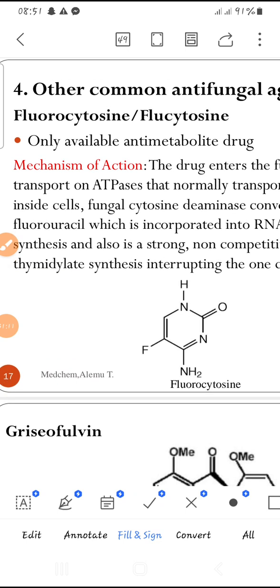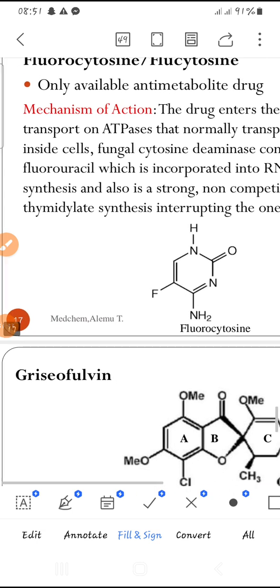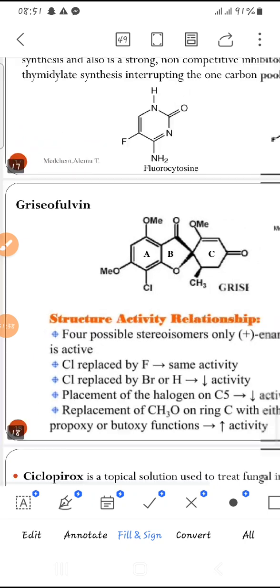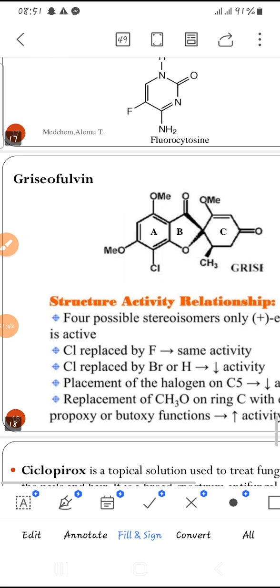Anti-metabolites are sometimes also termed anti-folates or folate antagonists or folic acid antagonists. They are structurally similar to the metabolite which can be antagonized. Therefore, this is also another anti-metabolite drug that is structurally similar to cytosine. The other compound commonly used is griseofulvin.